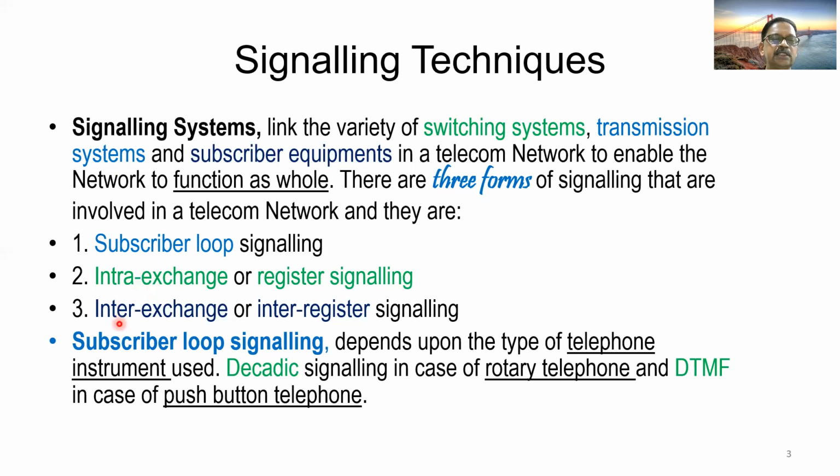The third one is inter-exchange or inter-register signaling. This is the signaling that happens between two different exchanges or between exchange A and exchange B.